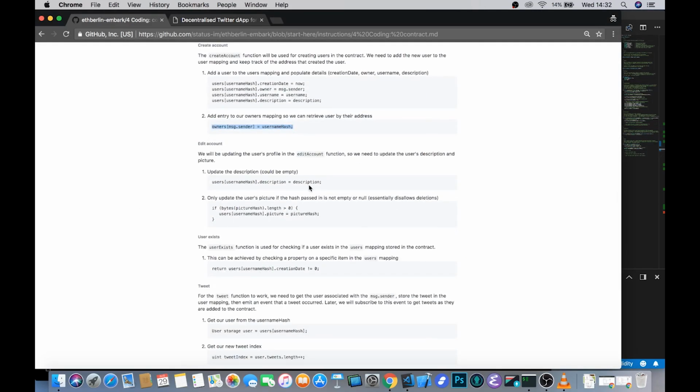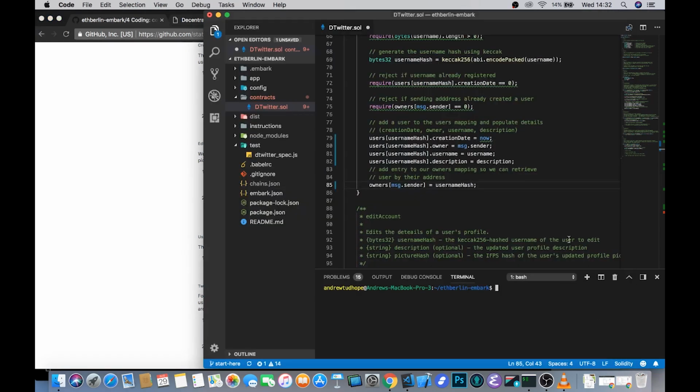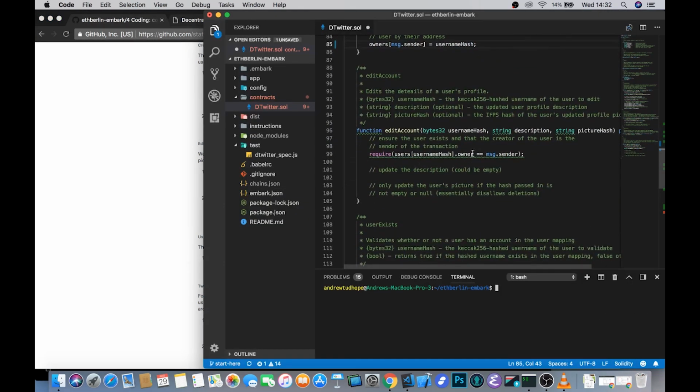So the next thing to do is make sure that our edit account function actually works. And so we can scroll down to our edit account. Again, we've got one simple require statement which ensures that the user exists and that the creator of the user is whoever has sent the message to edit this account. Like, you want to make sure that not any random person could just send a message to edit my account. Only the owner of that account can send a message to edit it, which is what that require statement is checking.